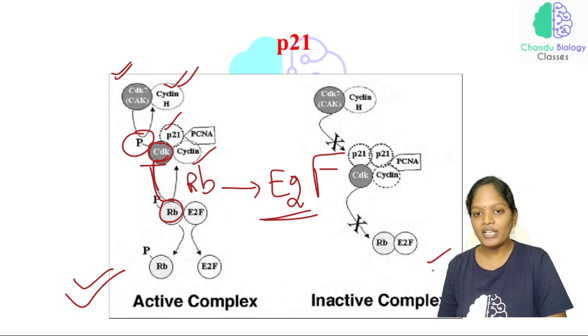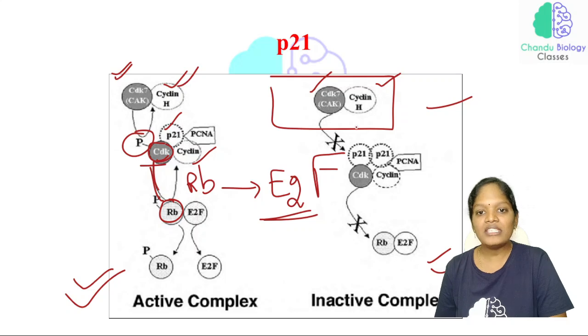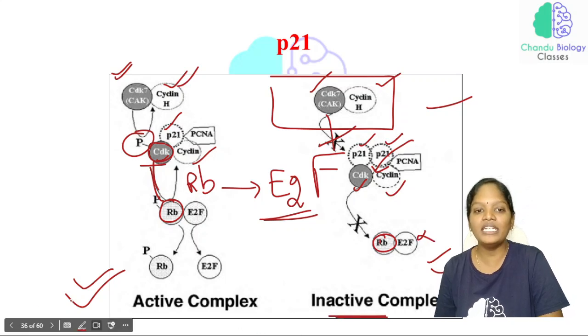Now just look at this picture. The CDK molecule and cyclin are present. When P21 is activated, it gets attached to the CDK and cyclin. Now there will be no phosphorylation of retinoblastoma and no activation of the E2F factor. Now it results in an inactive complex.